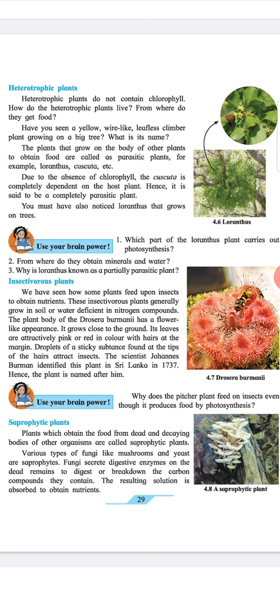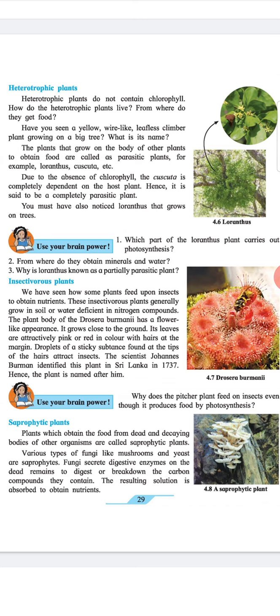Insectivorous plants. We have seen how some plants feed upon insects to obtain nutrients. These insectivorous plants generally grow in soil or in water deficient in nitrogen compounds. The plant body of the Drosera burmanni has a flower-like appearance. It grows close to the ground. Its leaves are attractively pink or red in color with hairs at the margin. Droplets of sticky substance found at the tips of the hairs attract insects.